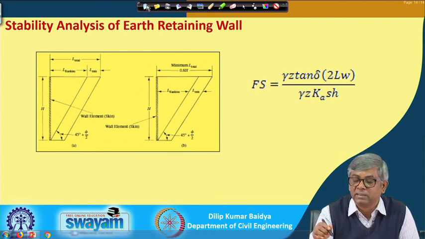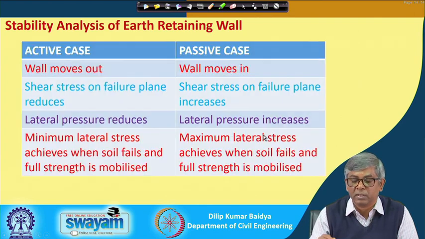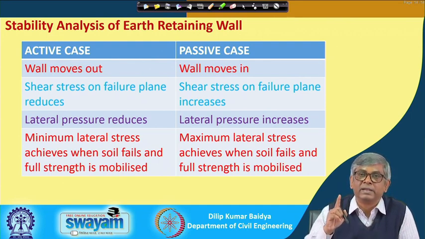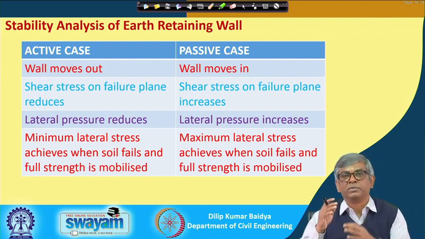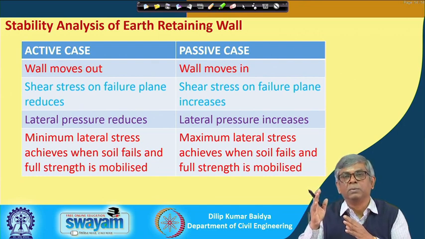Next, as I have mentioned, we have spent 2-3 weeks on this topic, so I will just quickly summarize what we have learned. We considered earth pressure at rest, that means when there is no movement of the wall. When the wall moves away from the backfill, the pressure will slowly reduce, and that is called active. That active pressure will be reducing.